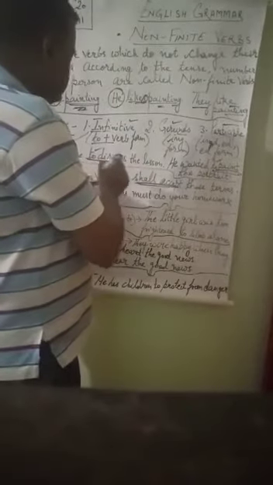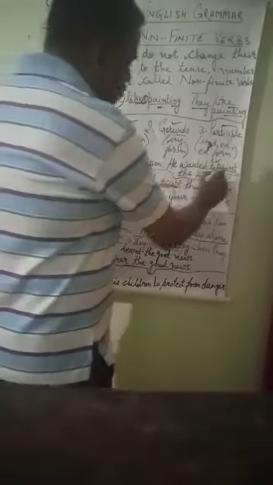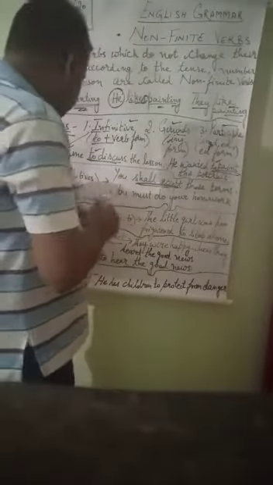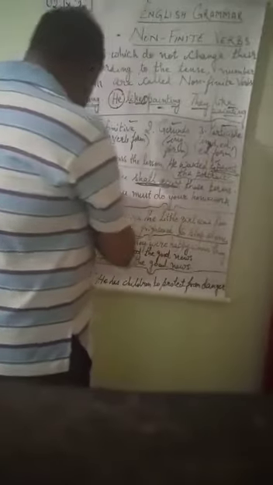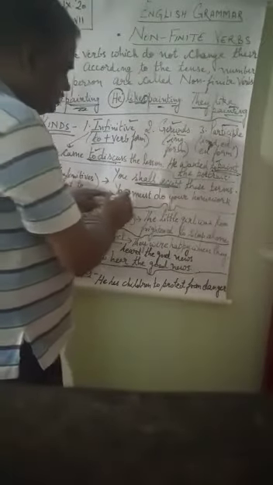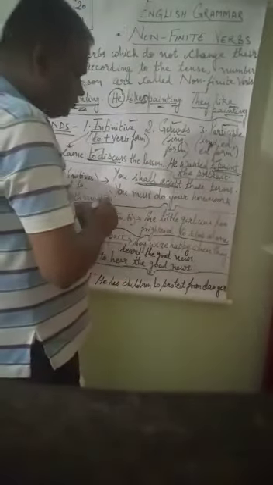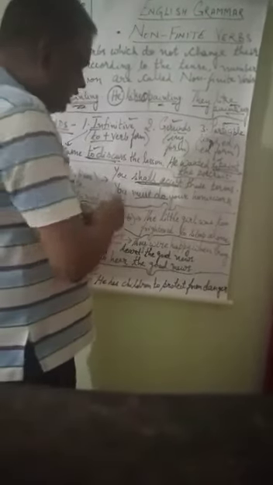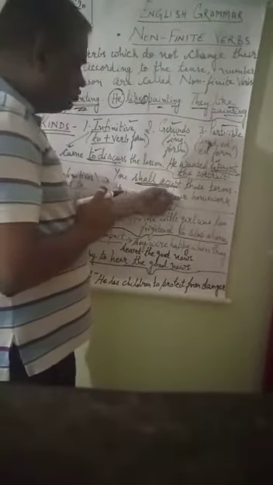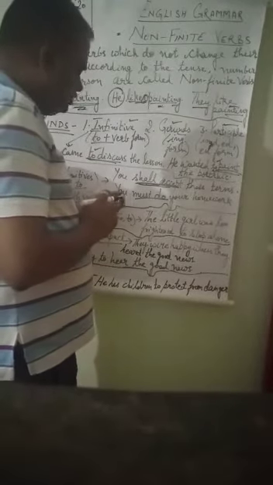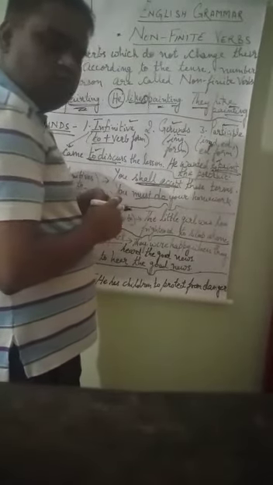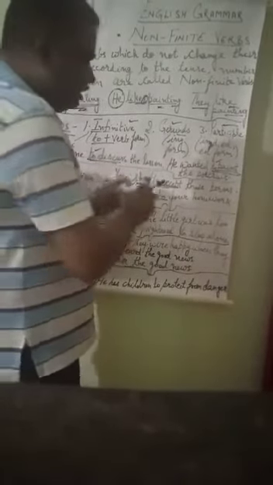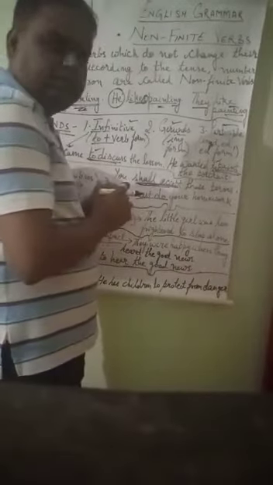I have told you na, in infinitive to is there, to discuss, to paint, but here to is not there. So in those infinitives where to is not there, those types of infinitives are called bare infinitives. Suppose I say you must do your homework, now must do, this is again a bare infinitive. चाहे यहाँ पे कुछ भी हम लगा दें, I must do my homework, he must do his homework, she must do her homework. So must do is not changing. Other things can change, but must do will remain same.